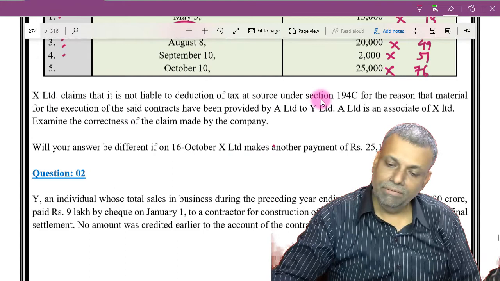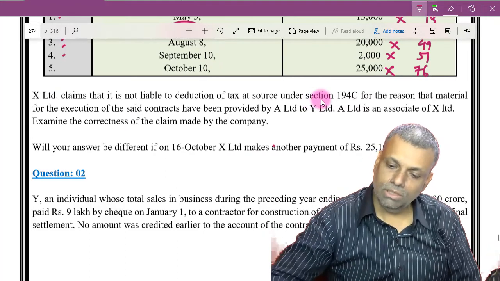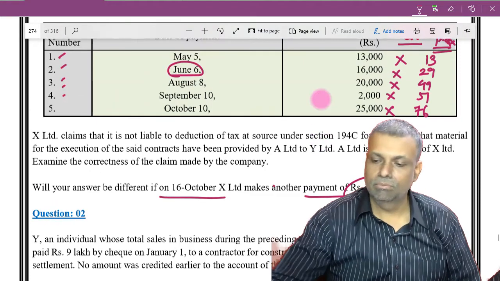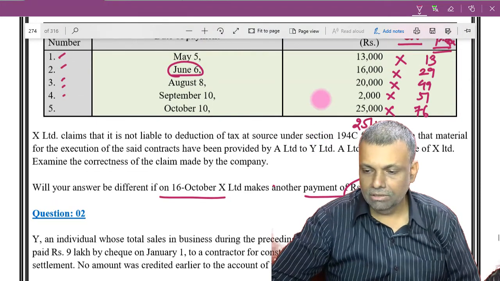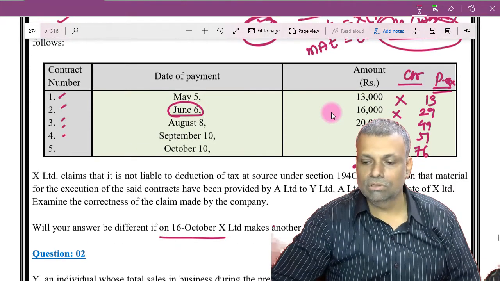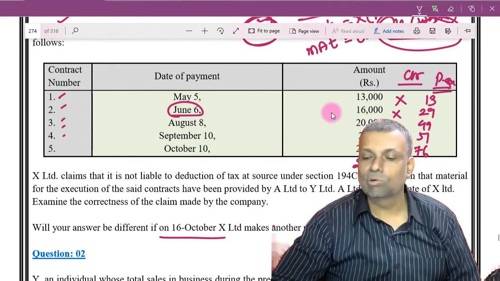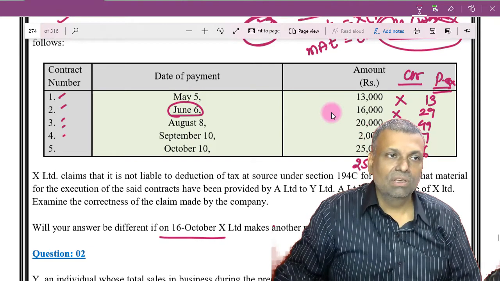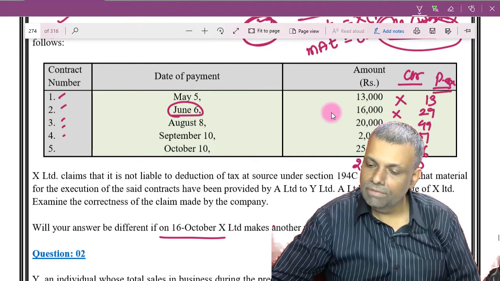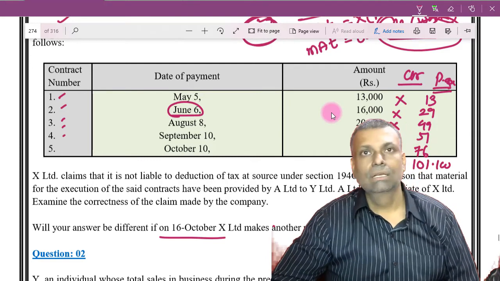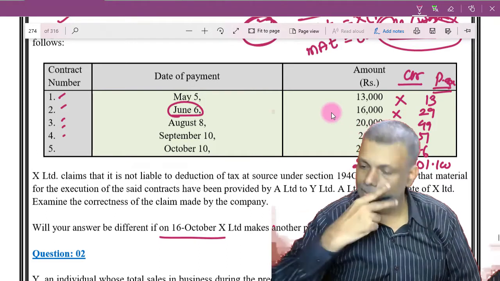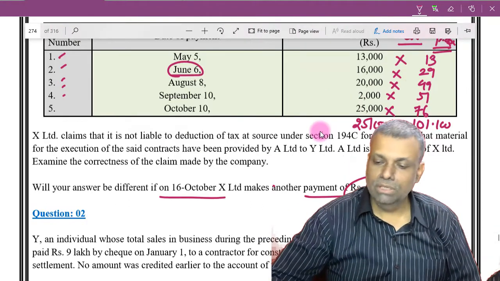Will your answer be different if on 16th of October, you are making another payment of 25,100? My God. So now if you are making another payment of 25,100, then anyway the contract value is not going to cross the limit, but now the per annum limit is what you are going to cross. Okay. So how much is going to be your per annum? This is going to be 1,01,100. Okay. Now you are already crossing the limit of 1 lakh rupees, which is your per annum limit. So now you have to deduct the tax at source.